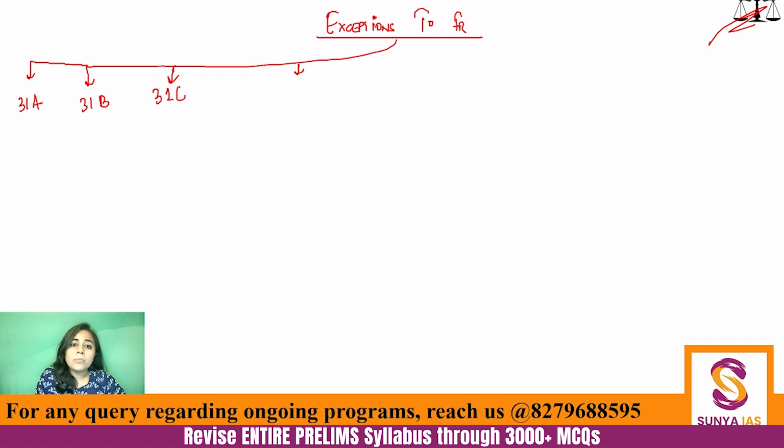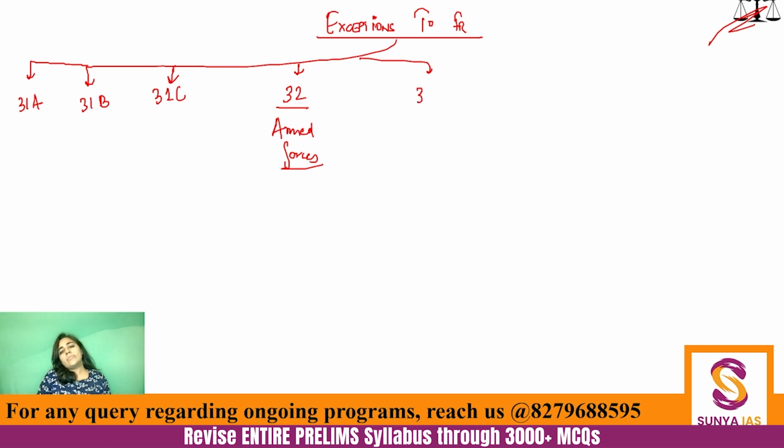Then you come to Article 32. Article 33 is for the armed forces. We'll talk about all these, 31A, 31B, 31C, because it's very important that you know the distinction. So, armed forces and how fundamental rights are not applicable to them.